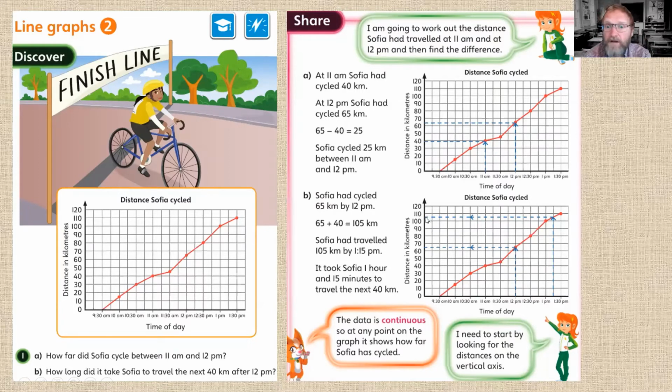So at 105 kilometers, what time is that? If we go down, you can see it's in between 1 p.m. and 1:30, and in between 1 p.m. and 1:30 is 1:15. So Sophia had traveled 105 kilometers by 1:15 p.m. So it took Sophia 1 hour and 15 minutes to travel the next 40 kilometers.